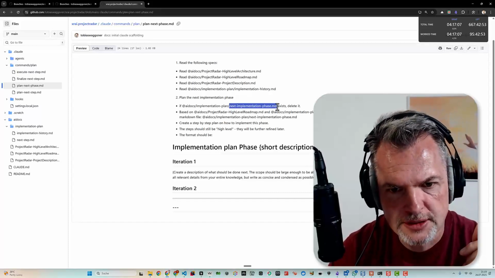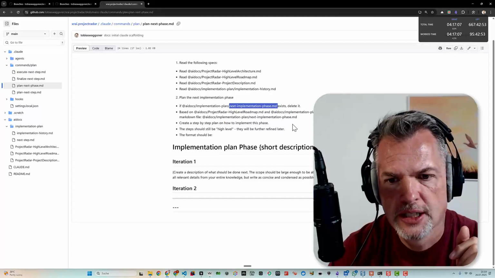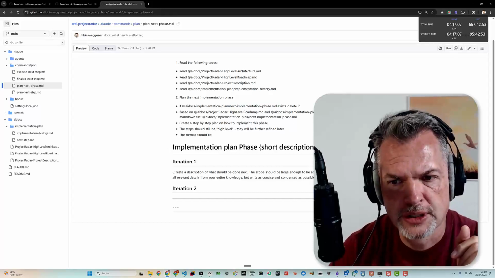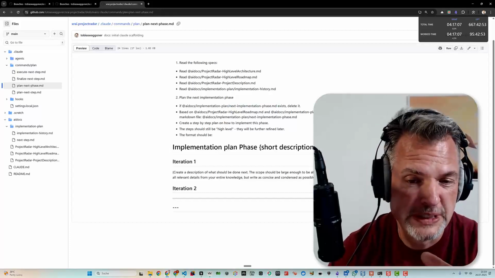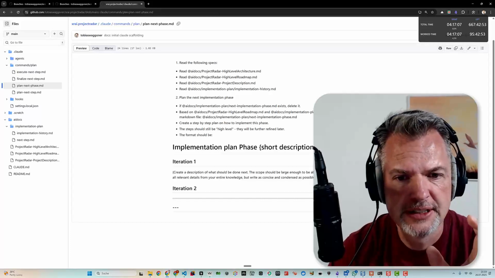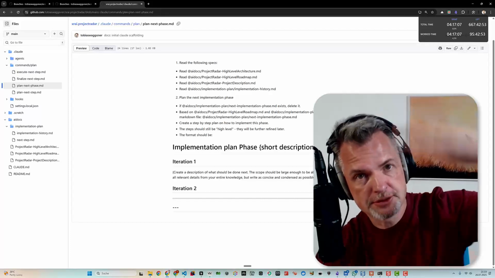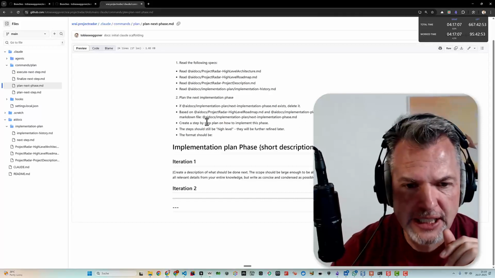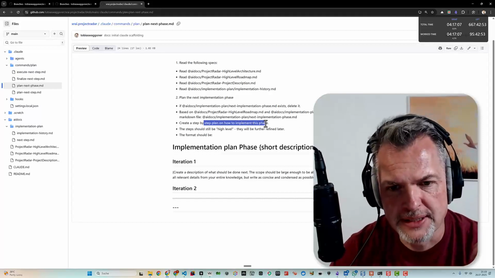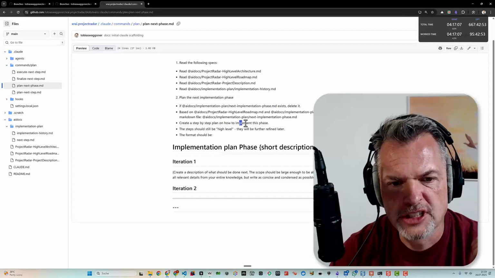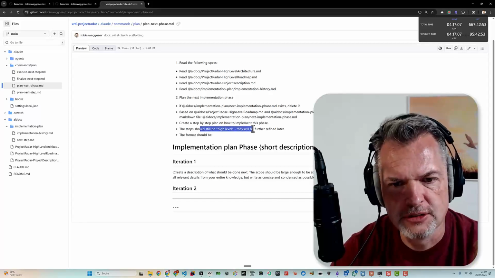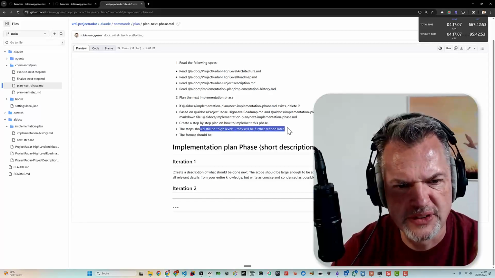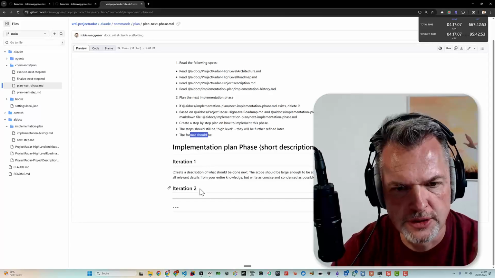Then it reads the current implementation phase and it checks against the history of what we need to do next. And then it takes the next iteration of the iterations we just planned. And now it creates another plan, a step-by-step plan on how to implement this phase. This should still be high level and will be refined. Format should be as follows.